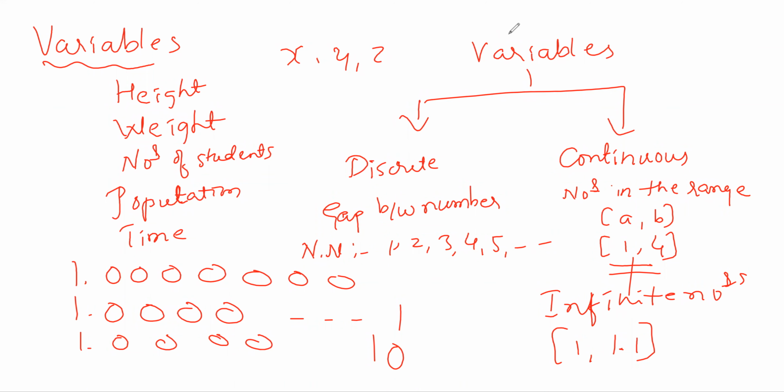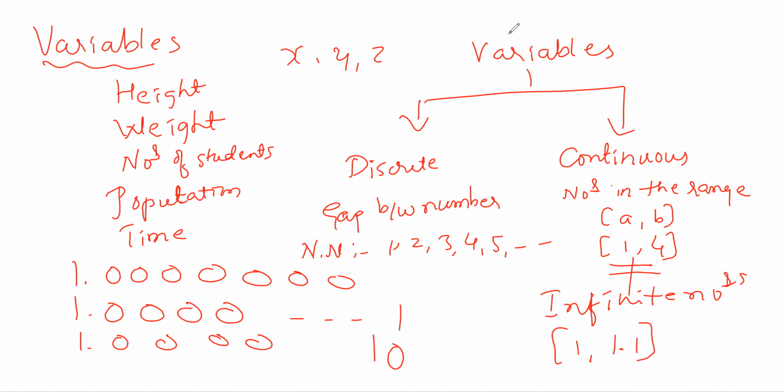Next, weight of the person. Continuous. Number of students. Discrete, right? Here there will be no decimal part. So that's why we can say that it is a discrete variable.